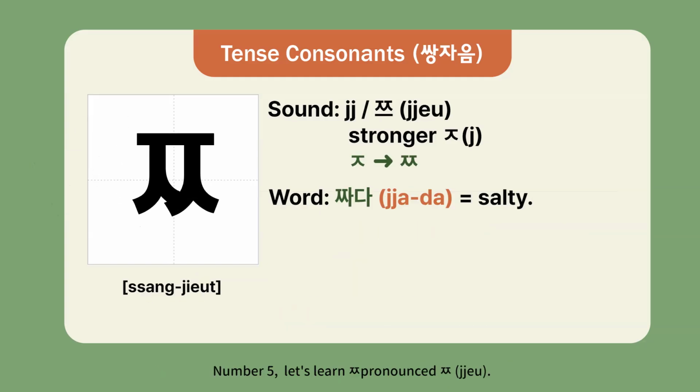Number 5, let's learn songchiuk, pronounced chu. 쯔. This is the stronger version of chu. The base sound is chu. You make the same sound as chu, but with more tension in your throat.